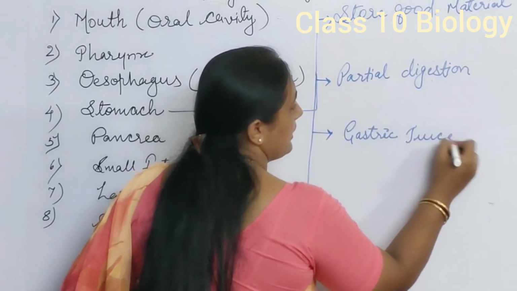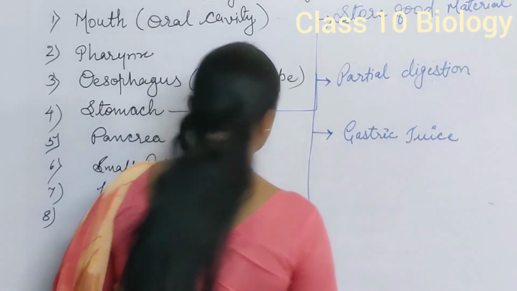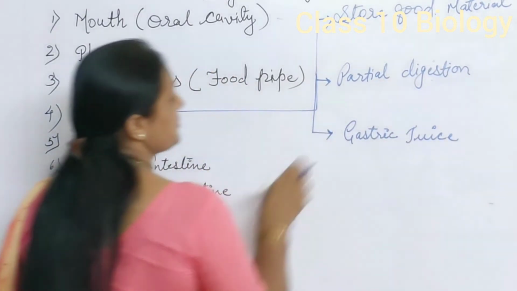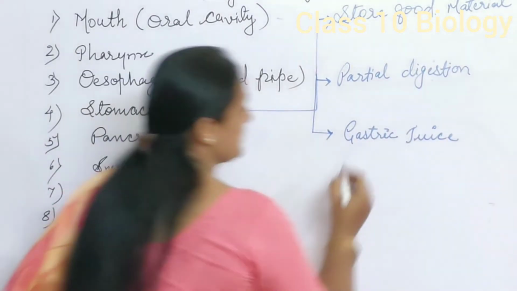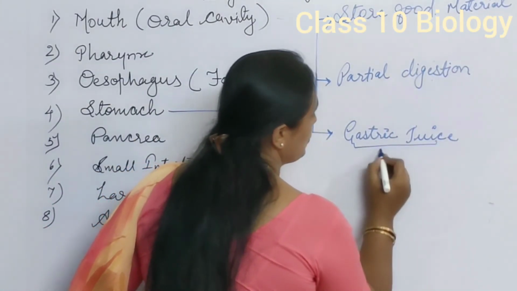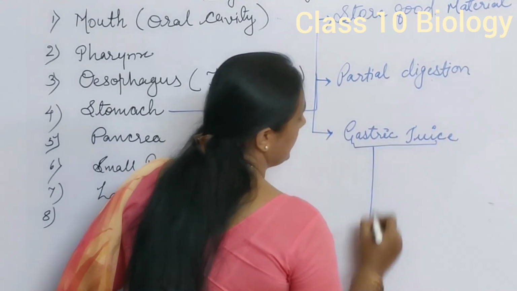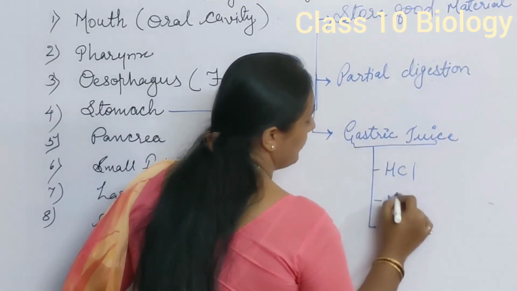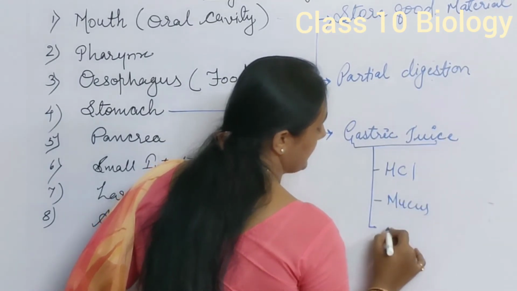In the inner lining of the stomach, gastric glands are present, and these gastric glands help to secrete gastric juices. What are gastric juices? Gastric juices are the combination of hydrochloric acid, mucus and pepsin.